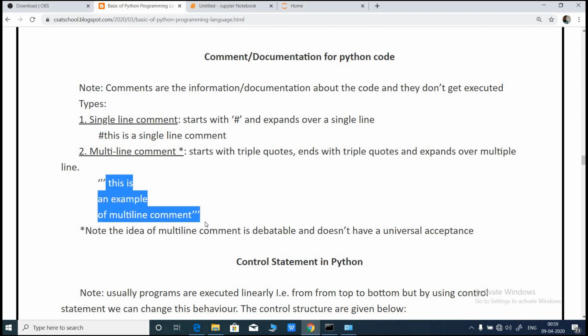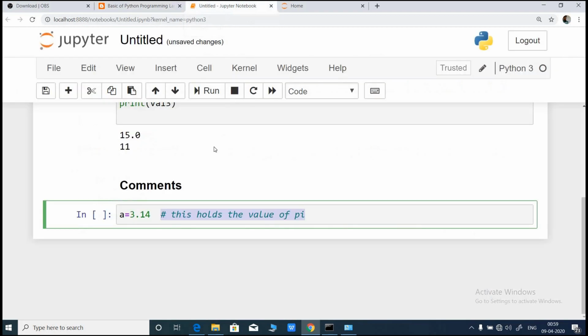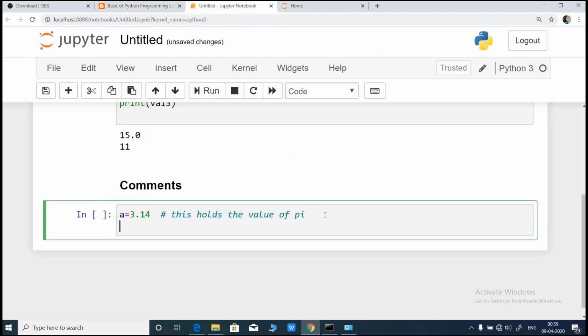Another way is to do a multi-line comment using something called a triple quote. So let me demonstrate it. This was a single line comment. I can add another if I want. I can have another, this is the second line, right? As we said, in case of a single line, using a hash, for every other line we have to add another hash.